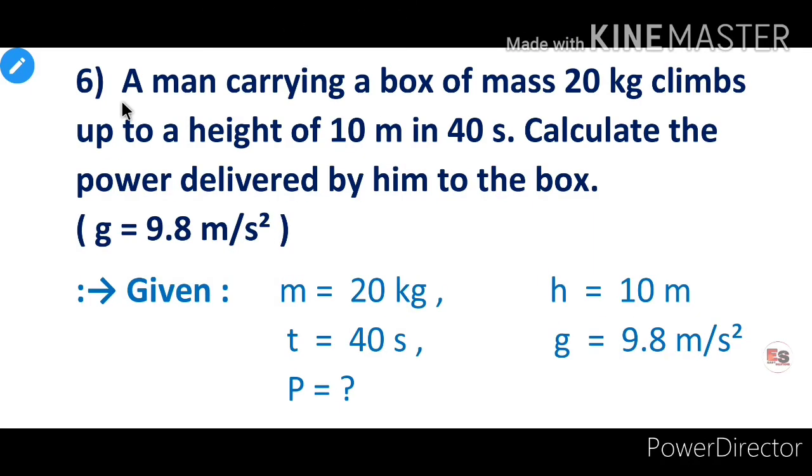Example number 6. A man carrying a box of mass 20 kg climbs up to a height of 10 meter in 40 seconds. Calculate the power delivered by him to the box. The value of G is given. G is equal to 9.8 meter per second square.